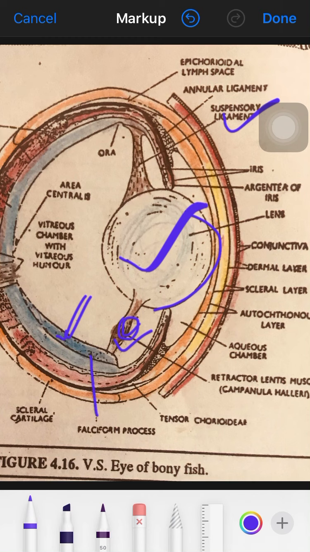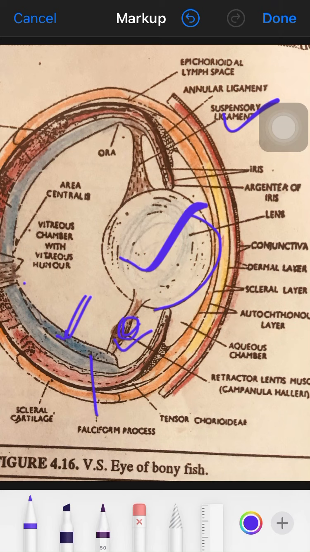Now here it extends backward into the vitreous humor and joins the blind spot. Starting from here, it will join the blind spot. The other thing is that this muscle and the process constitute the accommodation apparatus.